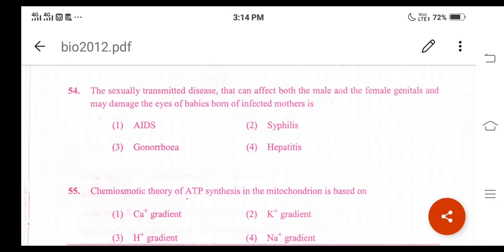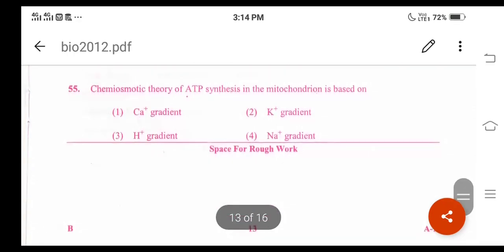Then question number 55, chemiosmotic theory of ATP synthesis. Chemiosmotic theory of ATP synthesis in the mitochondrion is based on, what are the different options given here? One is calcium gradient, second is K plus or potassium gradient, third is H plus or proton gradient, and fourth is Na plus gradient, right? For question number 55, option 3, H plus gradient is the correct answer.